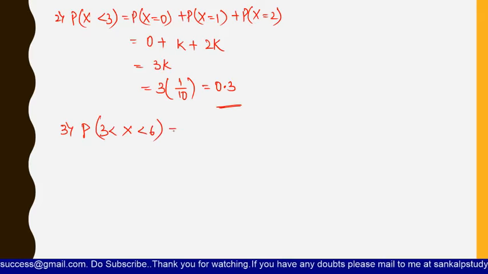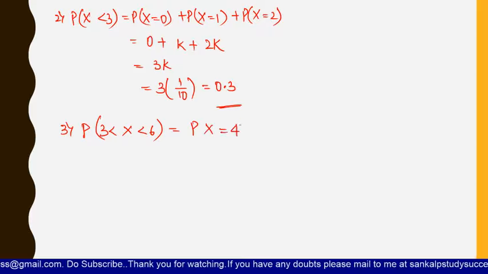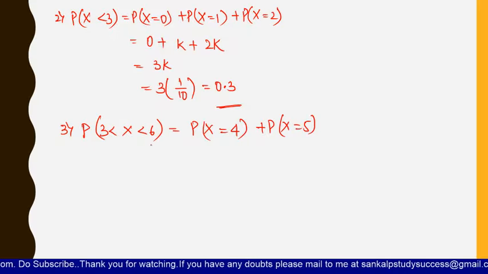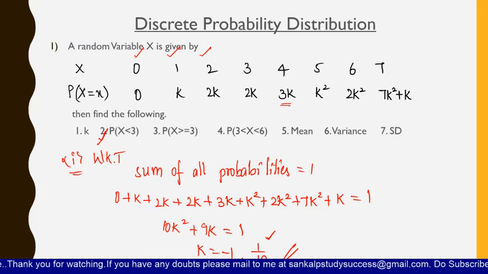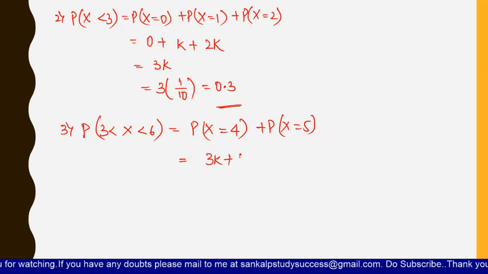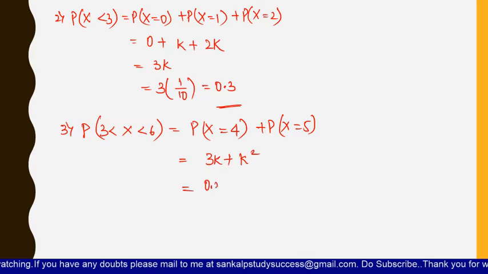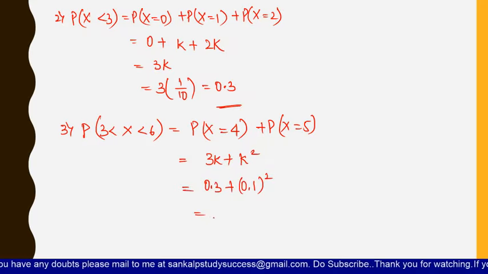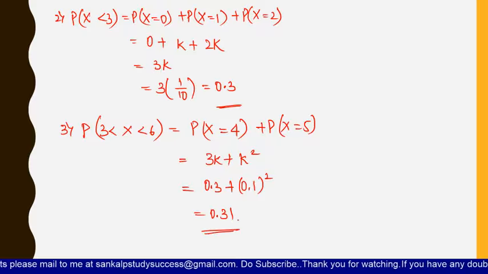3 less than x less than 6 is nothing but probability of x equals 4 plus probability of x equals 5, because here 3 and 6 are not included, so we are not taking the values of 3 and 6. So probability of x equals 4 is 3k and probability of x equals 5 is k square. That means 3k plus k square, that is nothing but 0.3 plus 0.1 whole square. If you solve this problem, then you will get it as 0.31. This is the value of probability which is lying between 3 and 6.